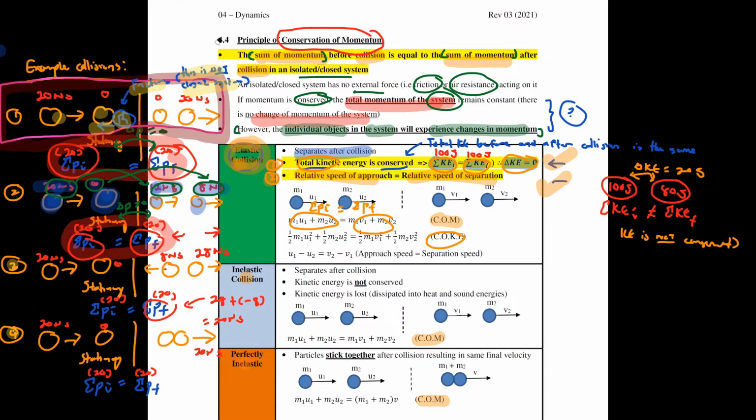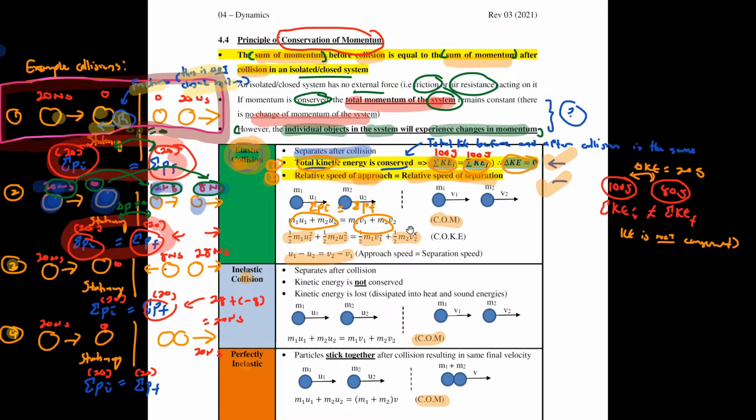COKE stands for conservation of kinetic energy. So when I talk about the conservation of kinetic energy, I want to get the sum of initial KE. This one will be half m1u1 square plus half m2u2 square equals the sum of the final KE, half m1v1 square plus half m2v2 square. Then approach speed equals separation speed is given by this expression. How you get this, I will explain in the next page, but just remember this one first. Elastic collision, the first two conditions.